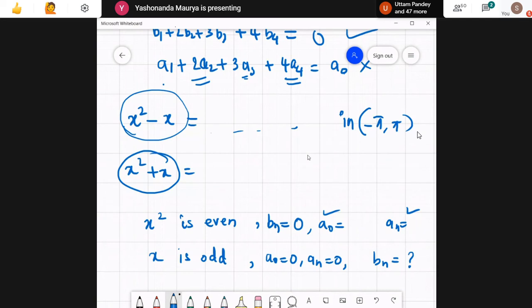So accordingly we can find the values for the Fourier series for this function, these two constants, and accordingly we can arrange to get the expression for x square minus x or x plus x. Okay, so this is what was expected over here.